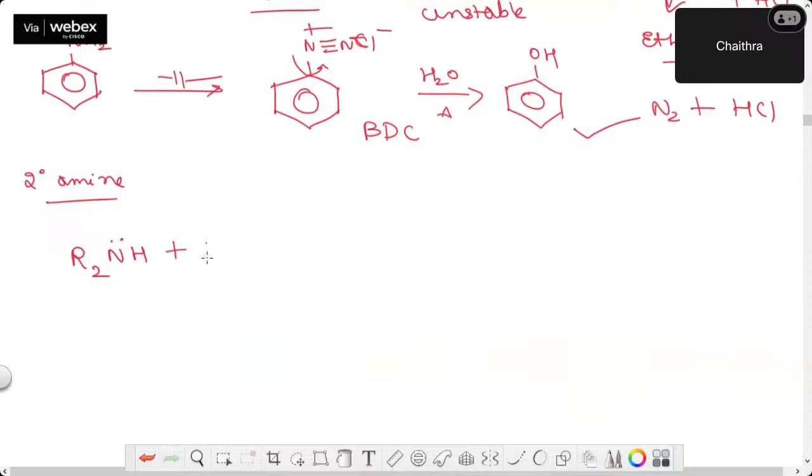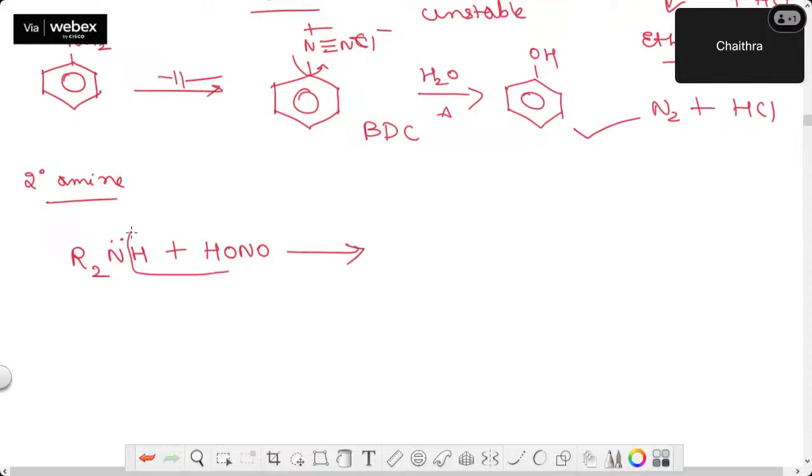When you treat this with HNO2, nitrous acid, I'll open and write like this. Both aliphatic and aromatic secondary amines react with nitrous acid to give N-nitrosoamines, which are water insoluble, and they separate out as yellow oily liquid layer.